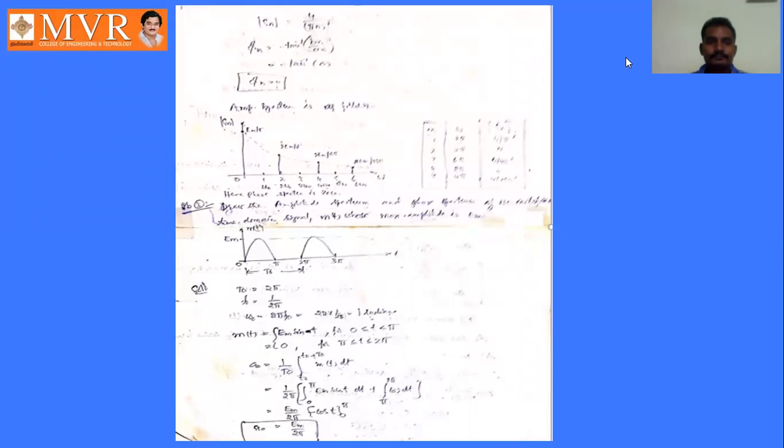Good morning. Yes, in the last class we discussed, we have done some problems on Fourier series trigonometric form. In the same manner some other problems are there, so we are discussing this problem. Draw the amplitude and phase spectrum of the time domain signal m of t, which is a sine wave with amplitude Em, given like this. See, this is the waveform.